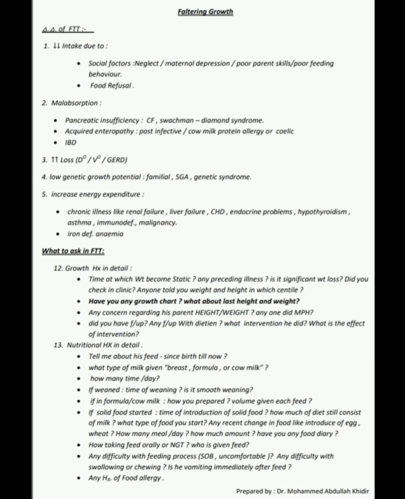Number four, low genetic growth potential, that is familial, small for gestational age and genetic syndromes. Number five, increased energy expenditure, including chronic illness like renal failure, liver failure, congenital heart disease, endocrine problems, hypertension, asthma, immunodeficiency and malignancy, and iron deficiency anemia. Now, what to ask in the failure to thrive history?